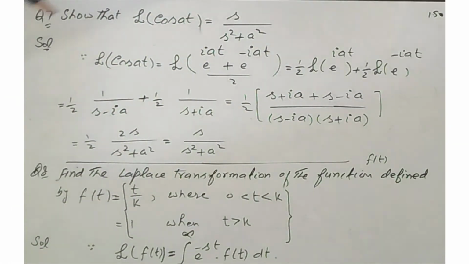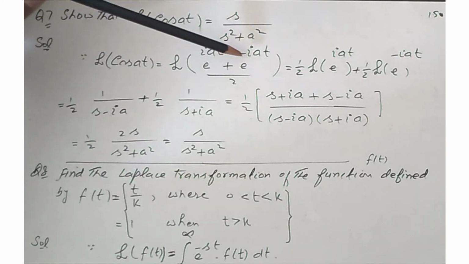Now question 7: show that Laplace of cos at equal to s over s square plus a square. Again we use the formula cos at equal to e to the iota at plus e to the minus iota at over 2.